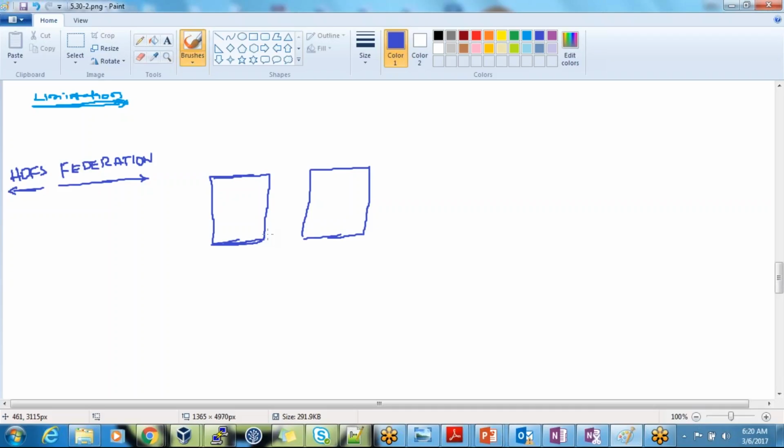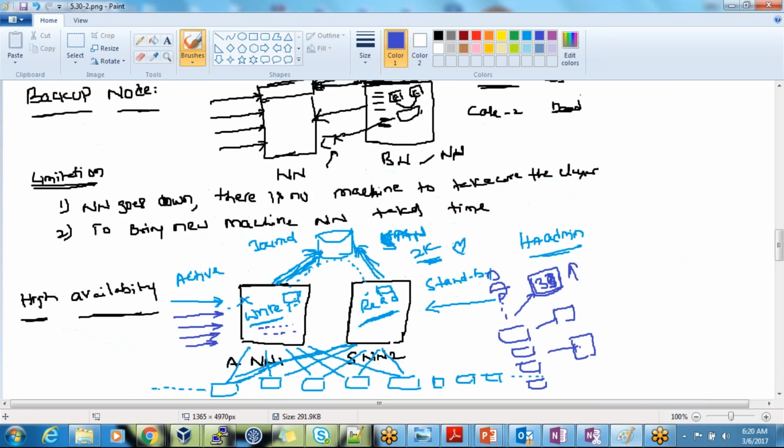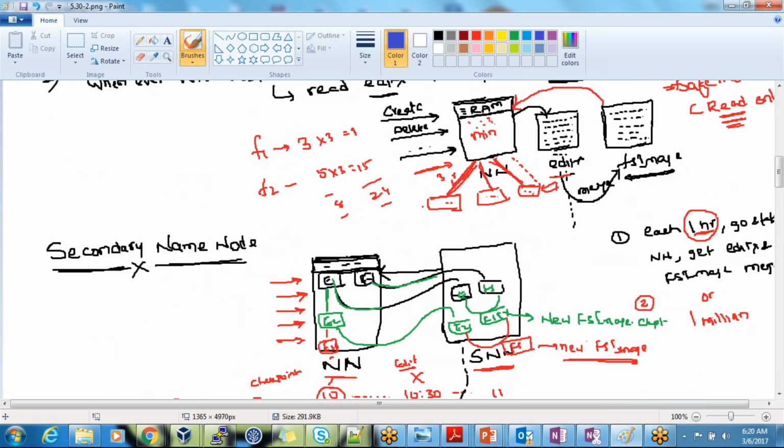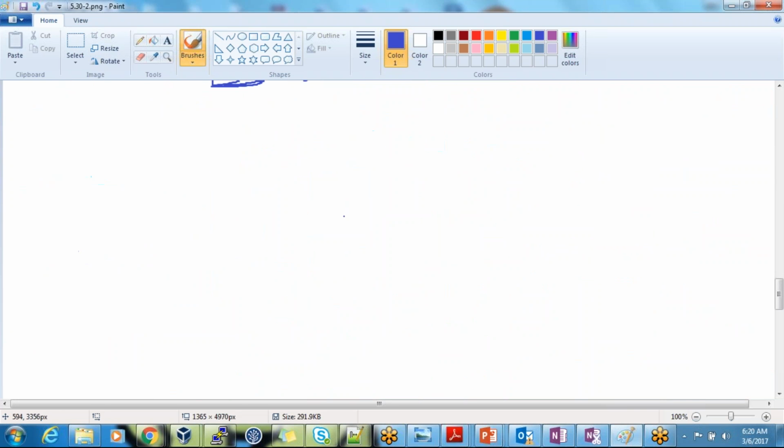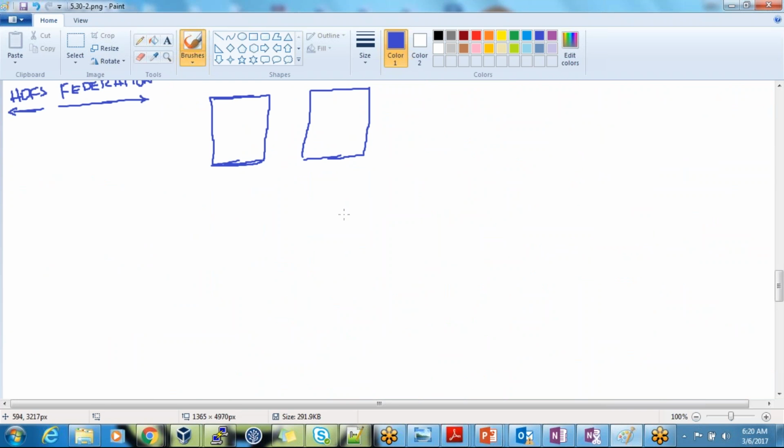So when I'm not worrying about the checkpointing and all, I have my own service that can go and fetch the results. If you customize your own service, like merging the edits, or taking the backup of your FS image as a custom job, it's called a cron job. Explicitly, it is not part of Hadoop.